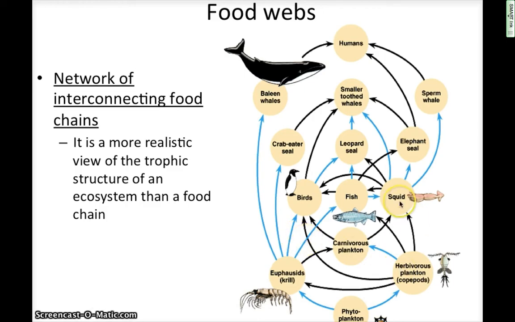And notice some organisms, like birds, are eating several different things. They're eating krill, they're eating the plankton, and they're eating fish, as well as squid. So all of these arrows are pointing towards the birds. That means the birds have a choice in what they choose to eat, and any other organism like humans also has a choice because they have 3 arrows pointing to them.